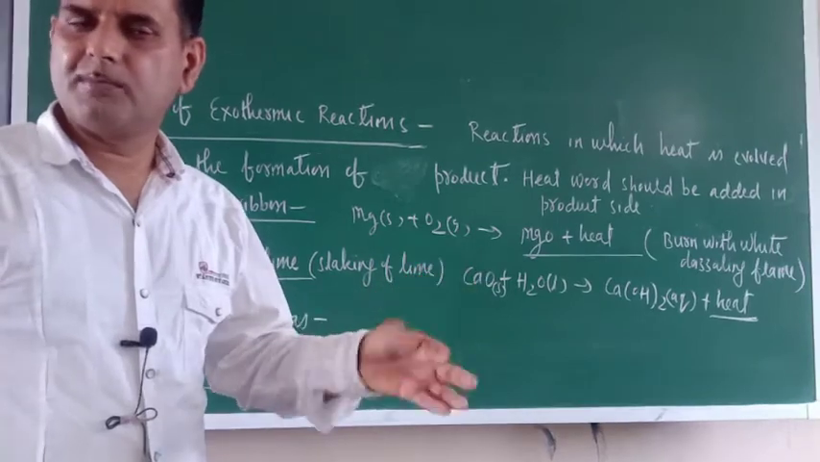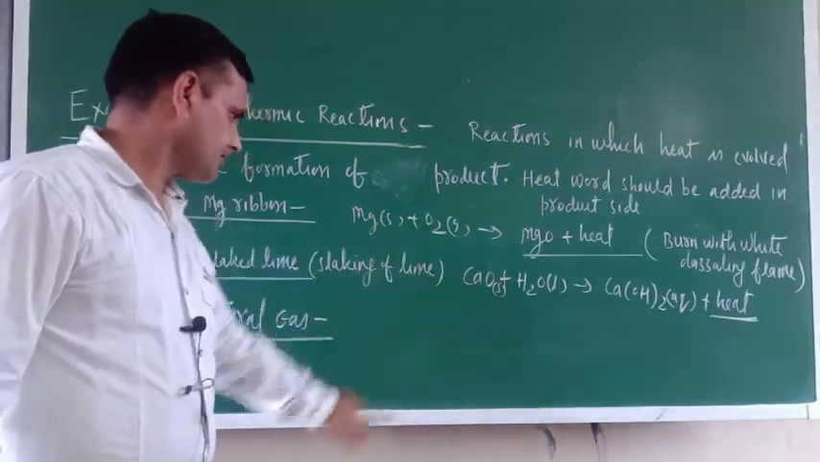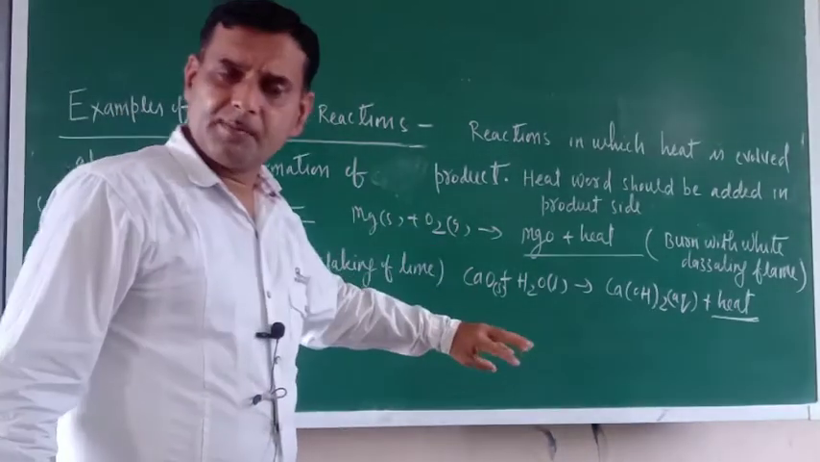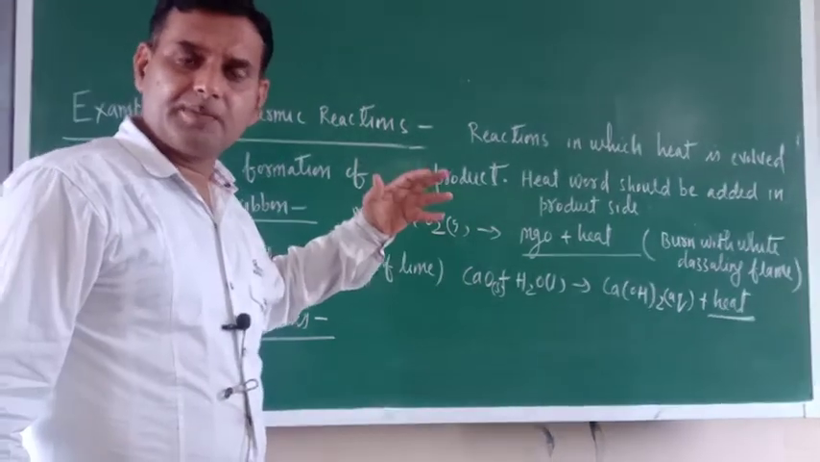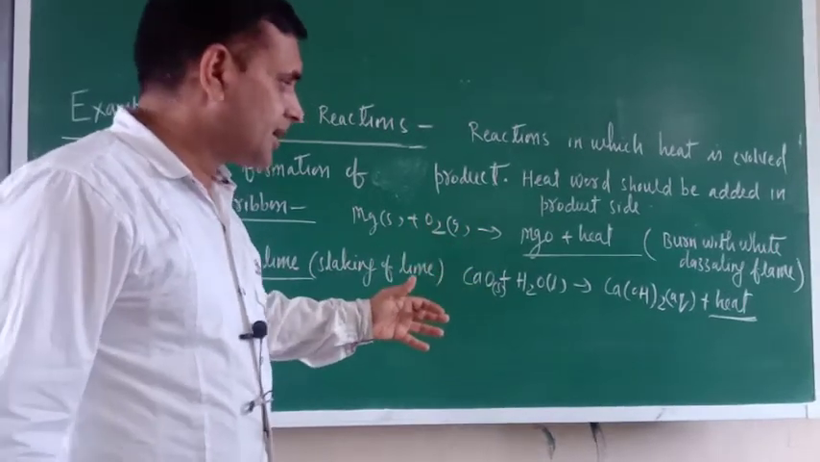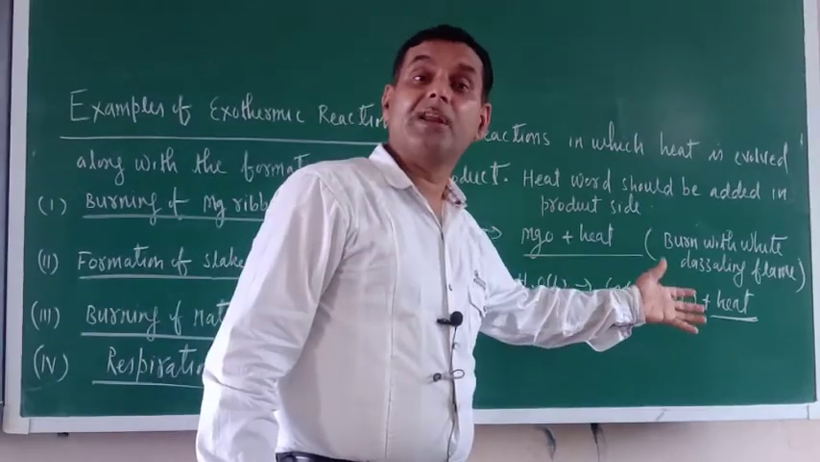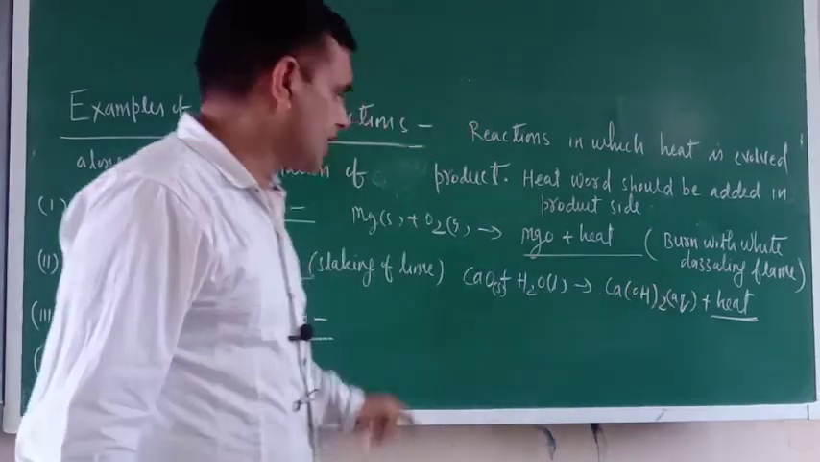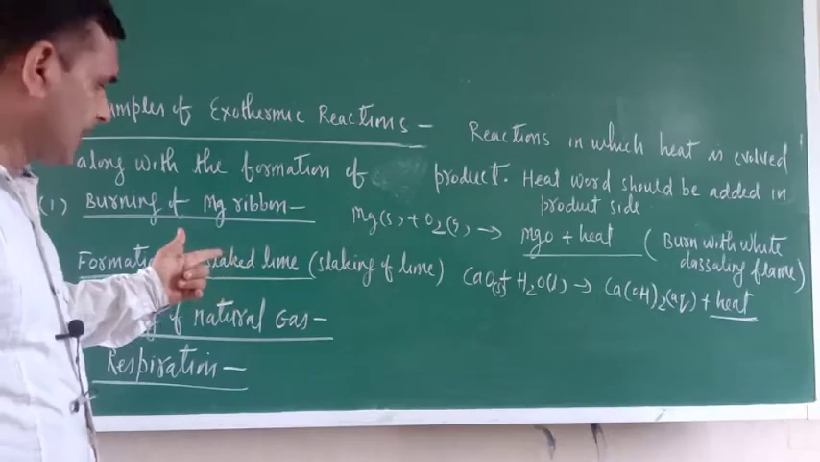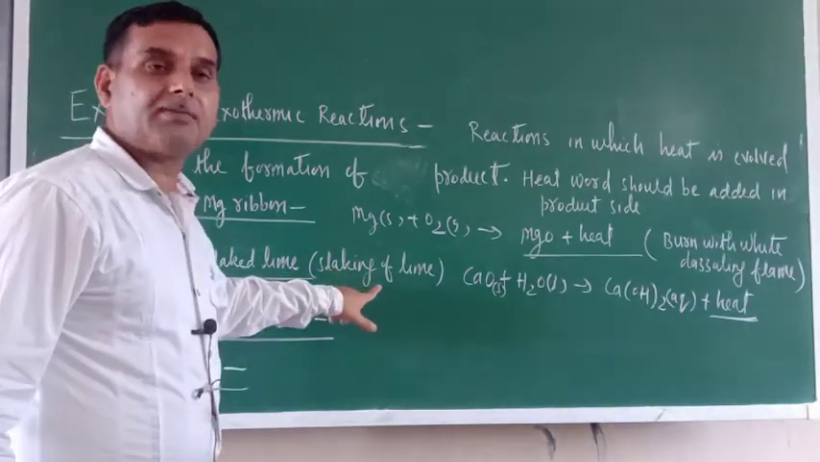When you take quicklime, this is quicklime, okay, and add some amount of water, heat will be produced. After some time if you touch the bottom of the beaker, what would be there? It becomes very, very hot. It means heat is evolved. So this is also an example of exothermic reaction. And what is the name of this process? Slaking of lime.